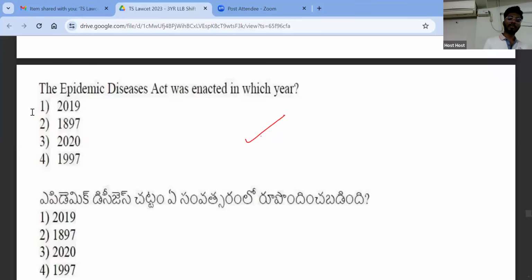Next, the Epidemic Diseases Act was enacted in which year? During COVID-19, this particular law was in force, right? So that is 1897. In 1897, the Epidemic Diseases Act was made. In 2019, an amendment was made to the Epidemic Diseases Act, right? Now, do you think the Epidemic Diseases Act is a pre-constitutional law or a post-constitutional law? It is a pre-constitutional law because it was made before the commencement of the Constitution.